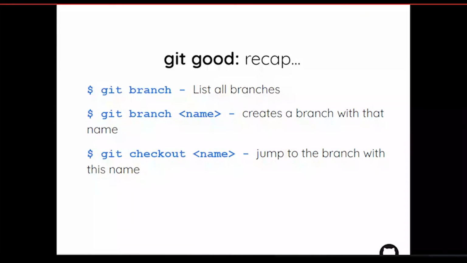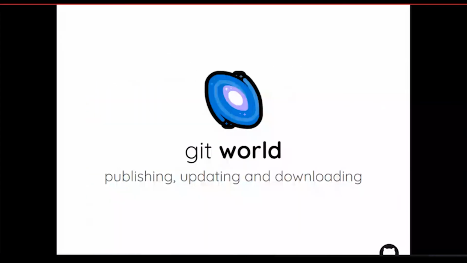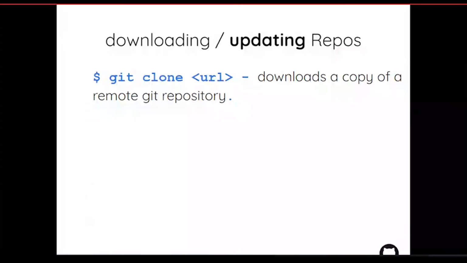Next is publishing. If you want to contribute to some open source projects, the first thing you need to do is go to github.com and fork that repository. I will show you a demo for this.